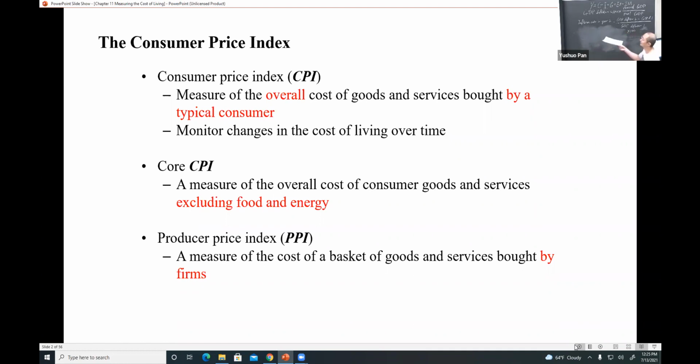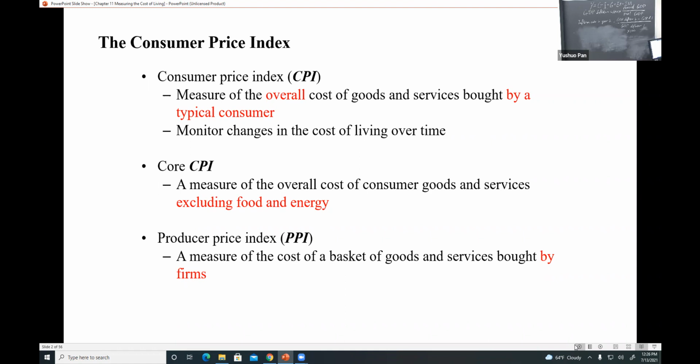But for consumers, the cost is the overall cost of a typical consumer. So that's two different definitions. Again, do not get confused. GDP is the income, and the CPI is the cost. If we talk about cost, usually we know there is a consumer there, right? Consumer pays the money for something. That's the monetary change in the cost of living over time.